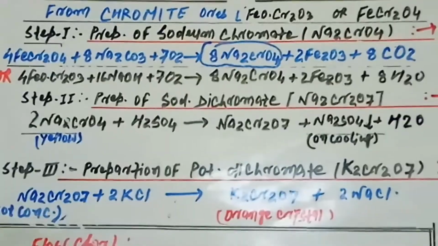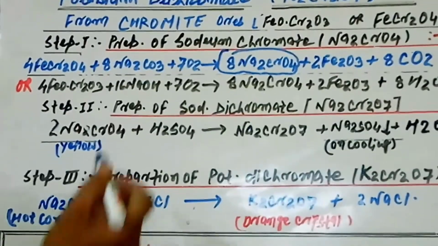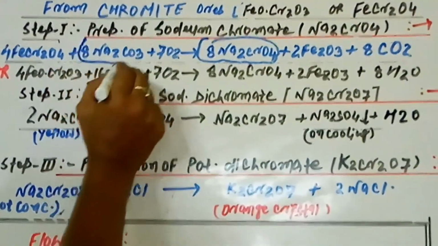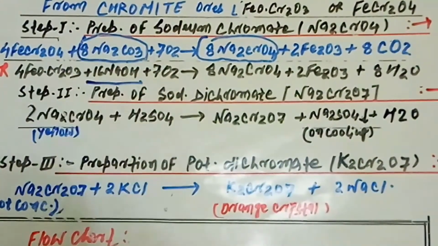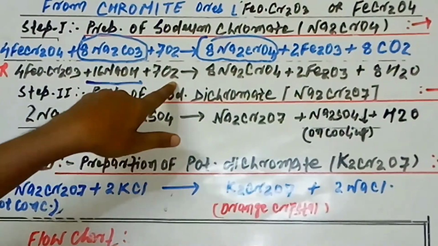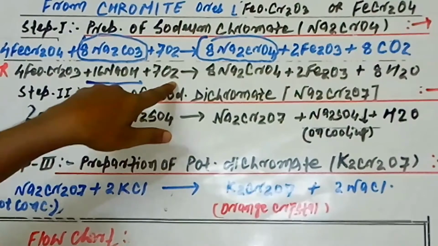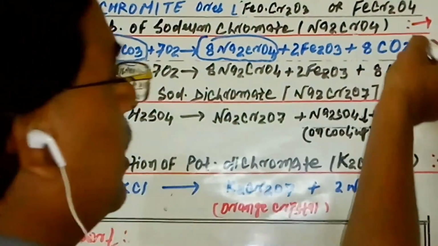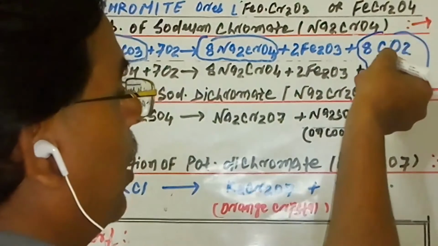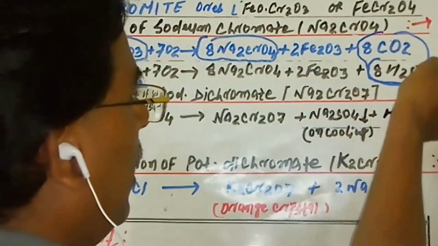4 FeO·Cr2O3 plus 16 NaOH. You see here the 16 NaOH is taken in place of these 8 Na2CO3. 16 NaOH plus 7 O2. A similar reaction takes place, and similar products are obtained. One change takes place here: in place of 8 CO2, we get 8 H2O.